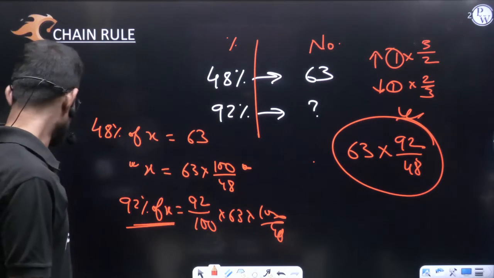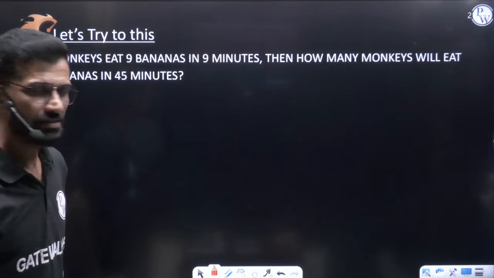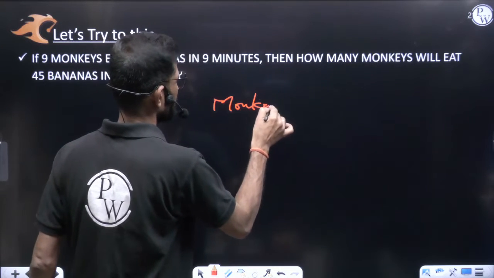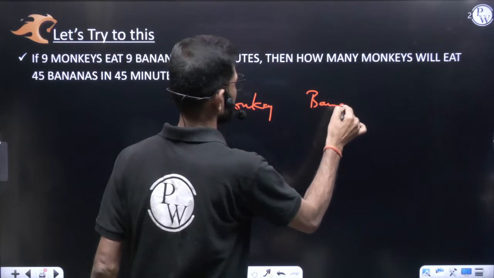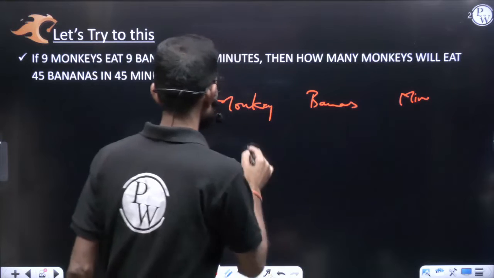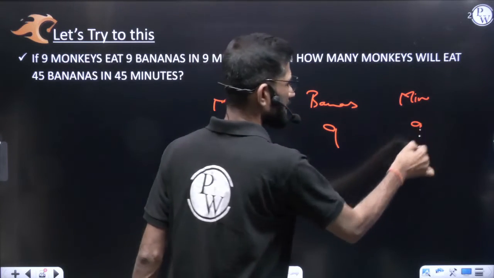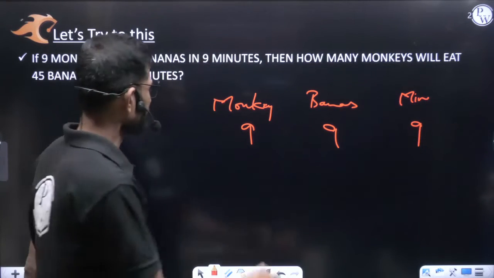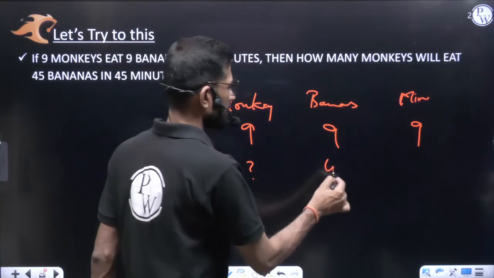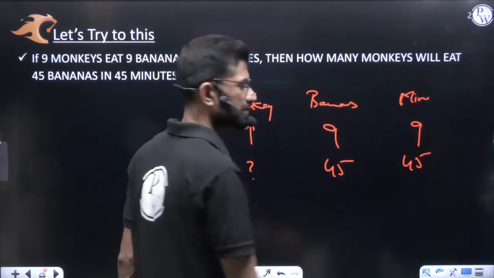Let us understand this chain rule question. Here we have 3 columns: monkeys, bananas, and time given in minutes. They are saying 9 monkeys eat 9 bananas in 9 minutes. Then they are asking how many monkeys, where the value is missing, will eat 45 bananas in 45 minutes.